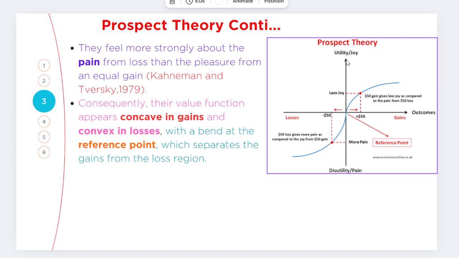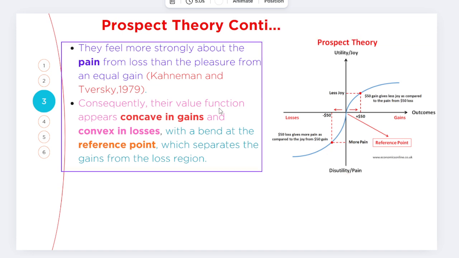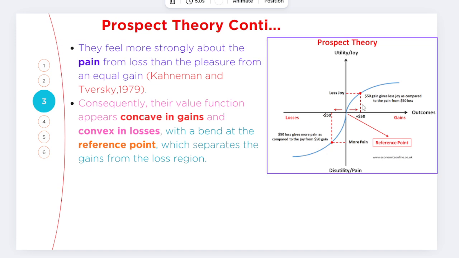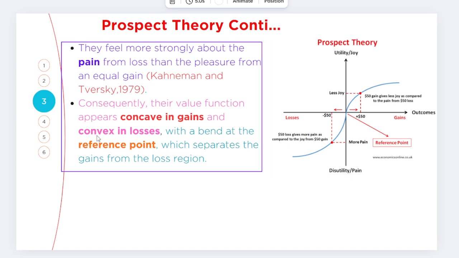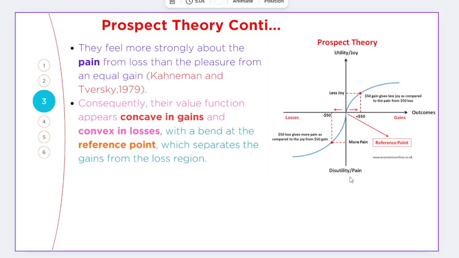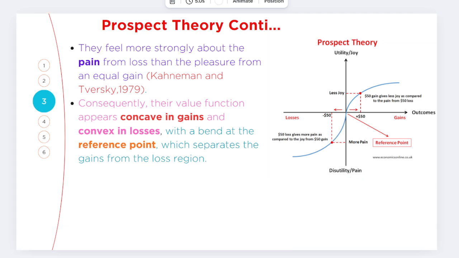When we have a gain of just $50, that gain gives less joy compared to the pain from a $50 loss. And when we have a loss of 50, as discussed here, the value function appears concave in gains and convex in losses. So we react more when we have losses. That is the main point you need to understand here.